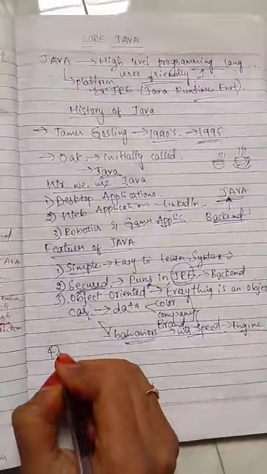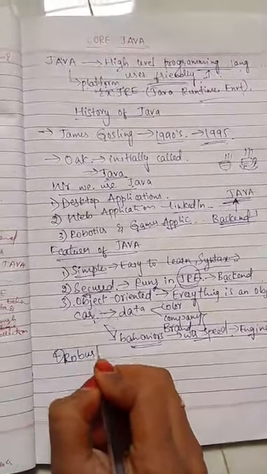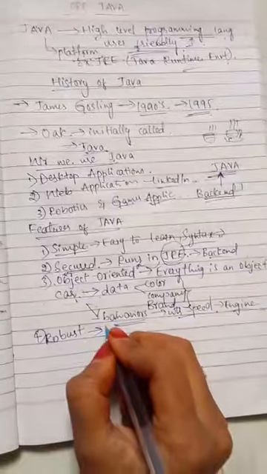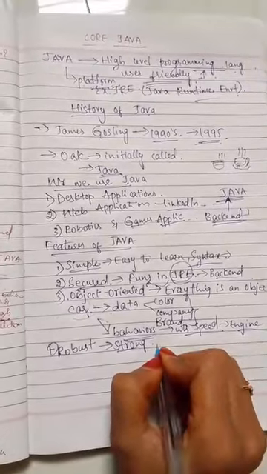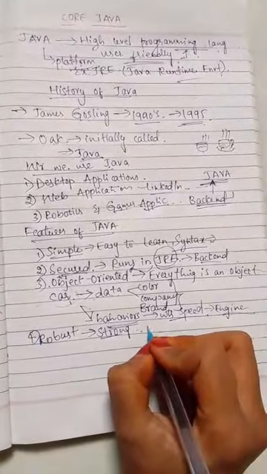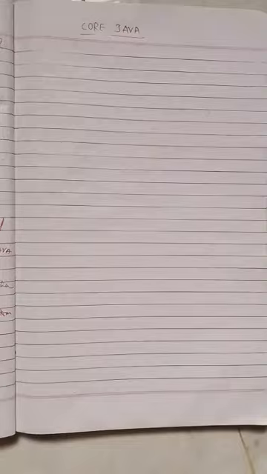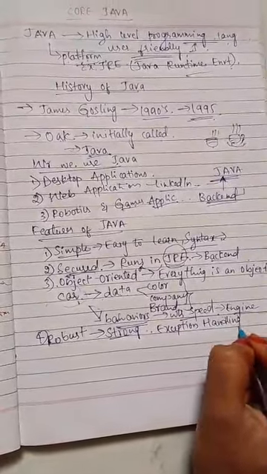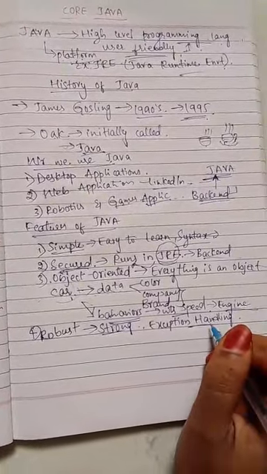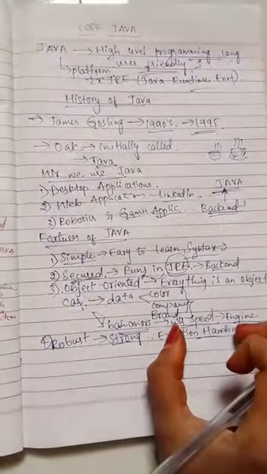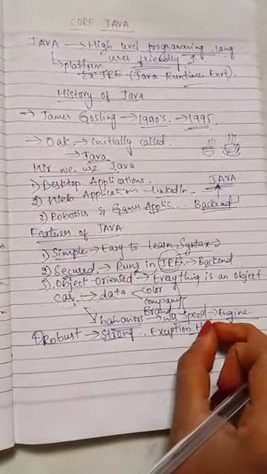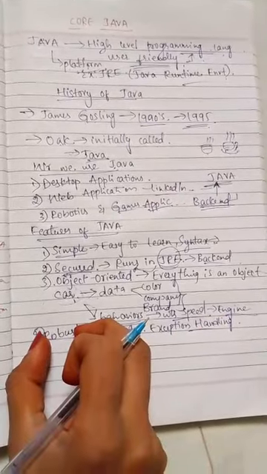And the fourth one, it is robust, means very strong and secured, as I already told you. And exception handling. If I get any exceptions, it will handle those exceptions. For example, arithmetic exception, divide by zero exception, those kinds of exceptions, it will handle easily. That's why it is robust.